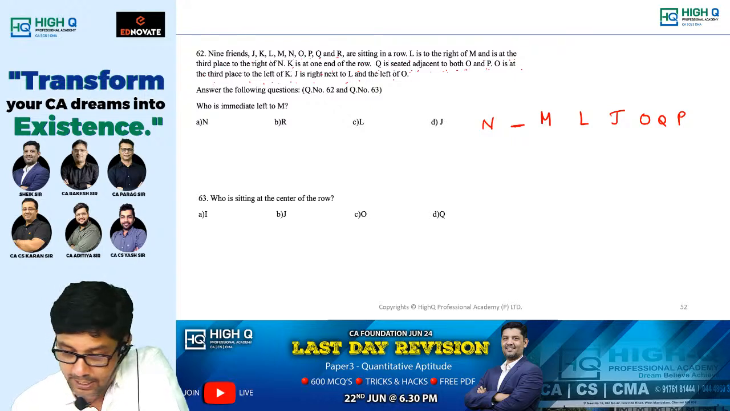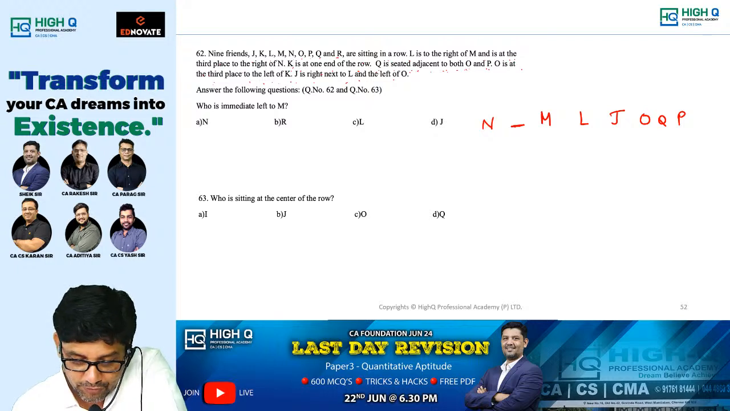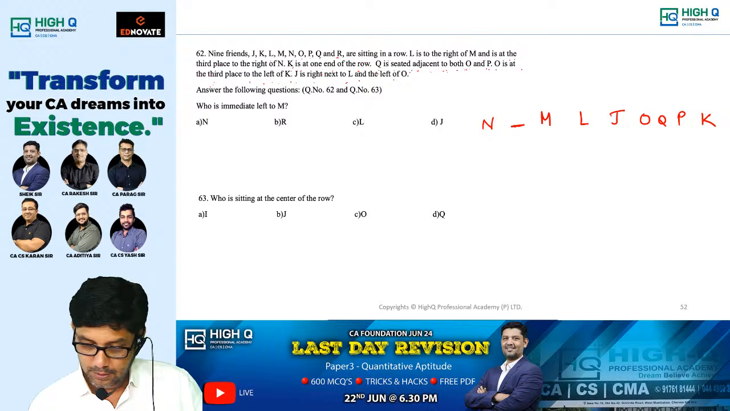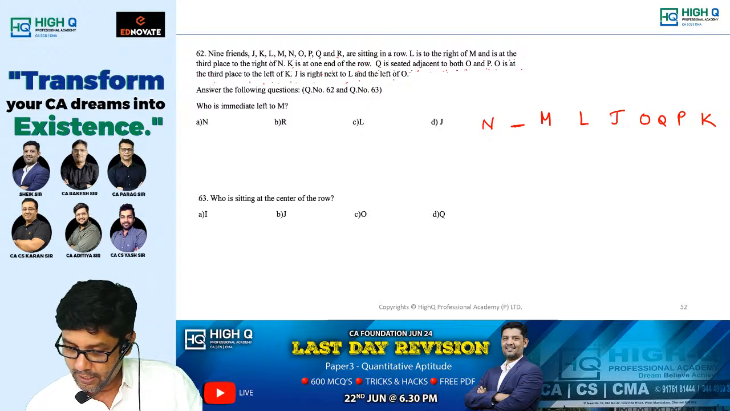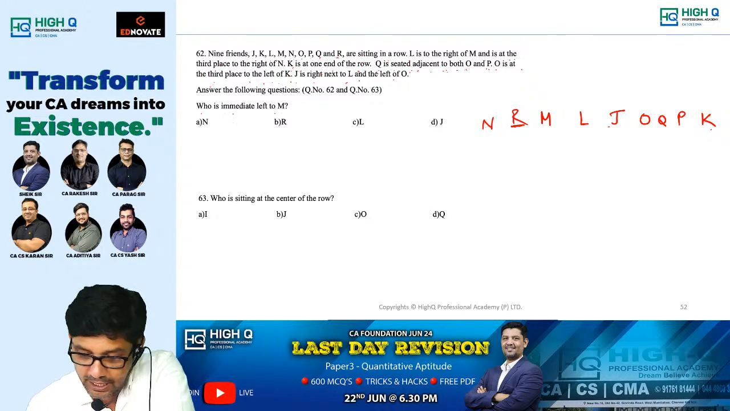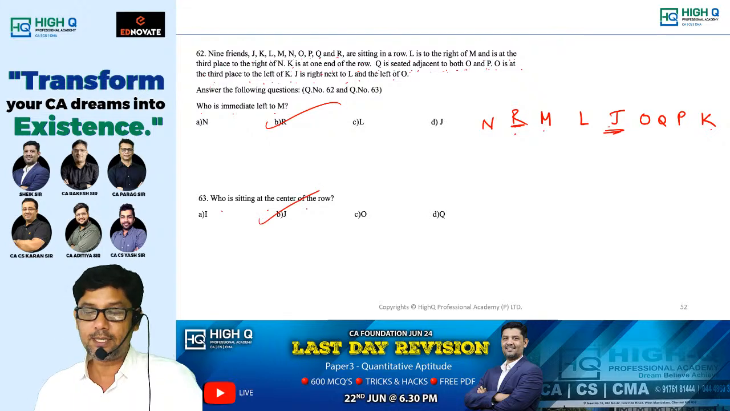Now, K is at one end of the row. K can be anywhere, but at the same time, there is some rule for K. Where is it? O is at the third place to the left of K. So K has to be here only. Now, who is missing? J is there. J, K, L, M, N, R. Okay. R should be here. Am I right? Now, what is the question? Who is immediate left of M, my dear? Immediate left of M is R. Who is sitting at the center of the row? J. That's it.